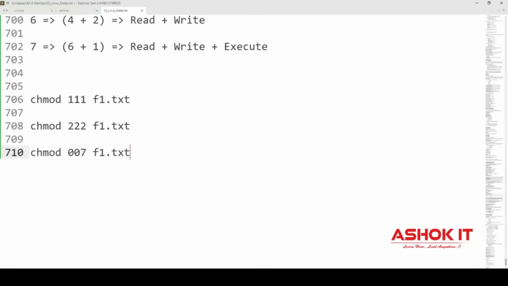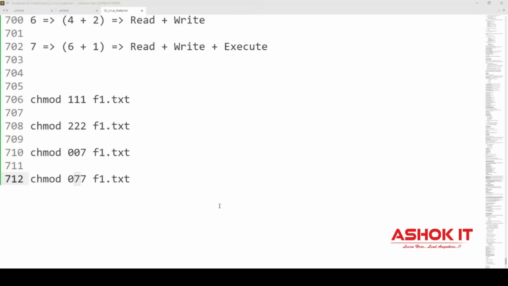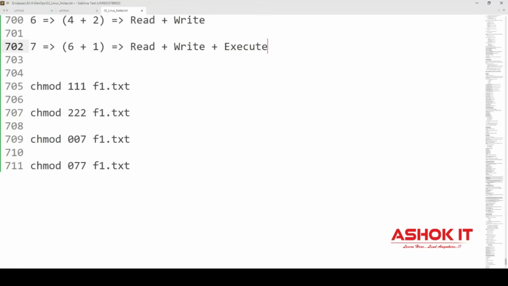Suppose if I write 77, chmod 77 f1.txt. So the first digit is missing now. That will be prefixed with 0. For user no permission. For group all permissions. For others also all permissions will come. I hope you got the clarity. How to deal with the file permissions in the numeric format as well as in the alphabet format.